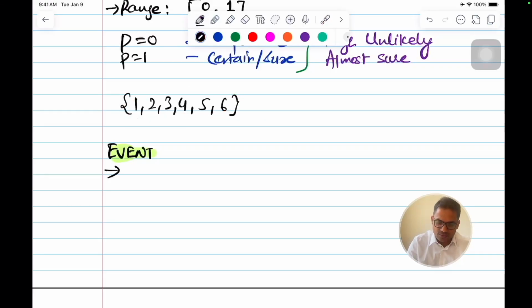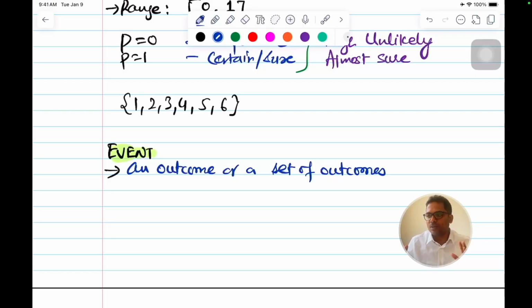To define formally, an event is an outcome or a set of outcomes that is possible, outcomes of an experiment. If we toss a coin, we'll get either head or tail.